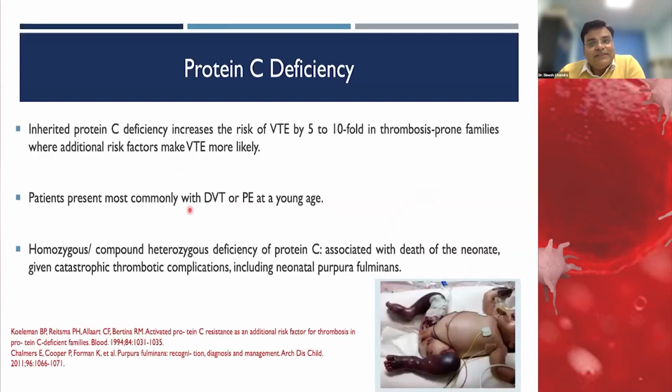Protein C deficiency has a high risk of developing thrombosis in the family, and these patients mainly present with DVT and pulmonary embolism at a younger age. We have seen this picture many times, called neonatal purpura fulminans, which is due to deficiency in a homozygous or compound heterozygous state, or the child is heterozygous where a vitamin K antagonist or some other anticoagulant has been given.